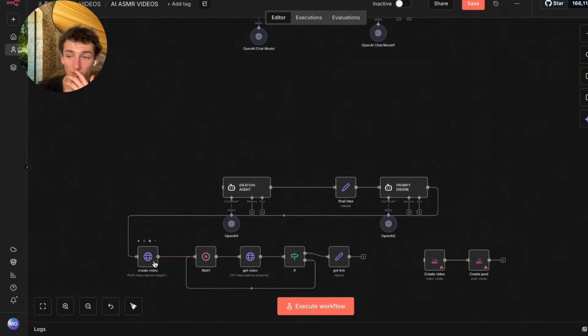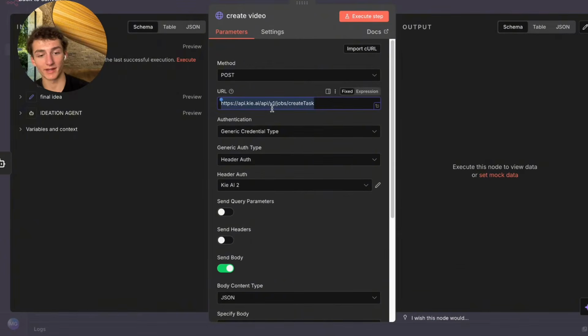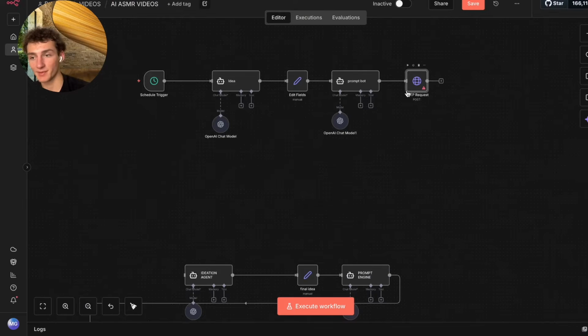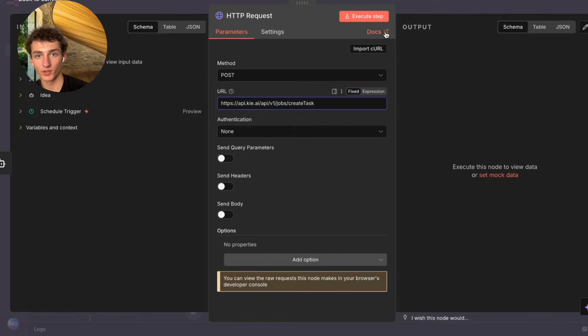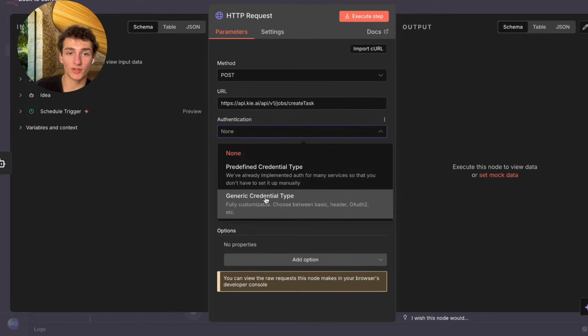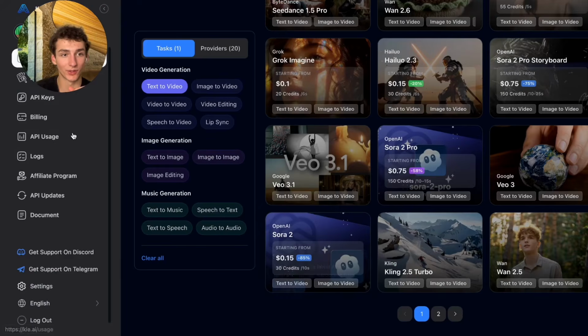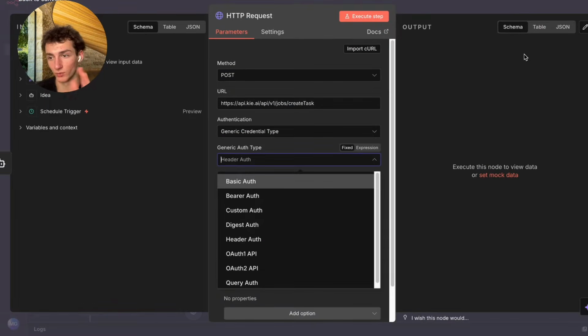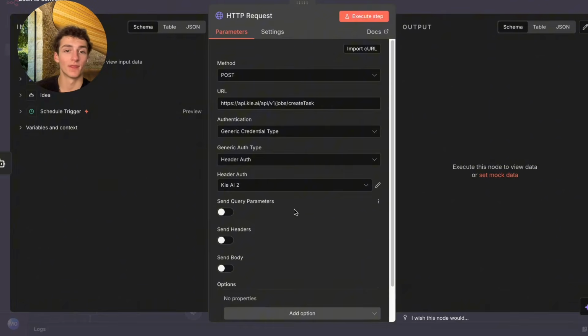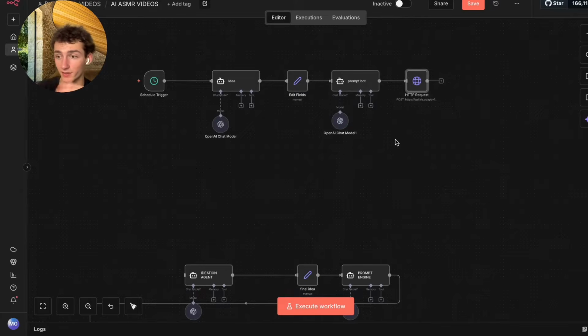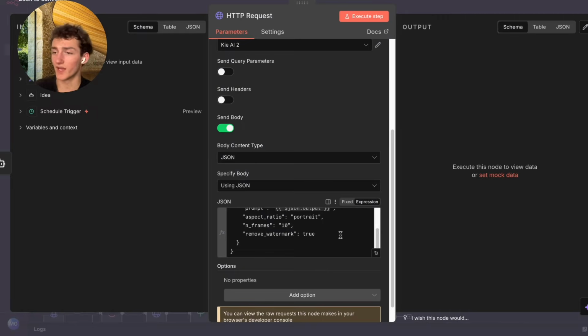What this is going to do is tell Key.ai to actually begin generating our video, like I mentioned before. I'm just going to go ahead and copy that value, and then you're going to click here and paste it in there, and it should format it for you. For authentication, we're just going to go with generic credential type, header, and I already have mine set up. Basically you're going to click on API keys, and then copy that key into N8N to set up your credential, and this will work for every system that you make with Key.ai. So you're going to import that curl there, and I'll get back to you once we have that set up. All right, now we have that set up properly.